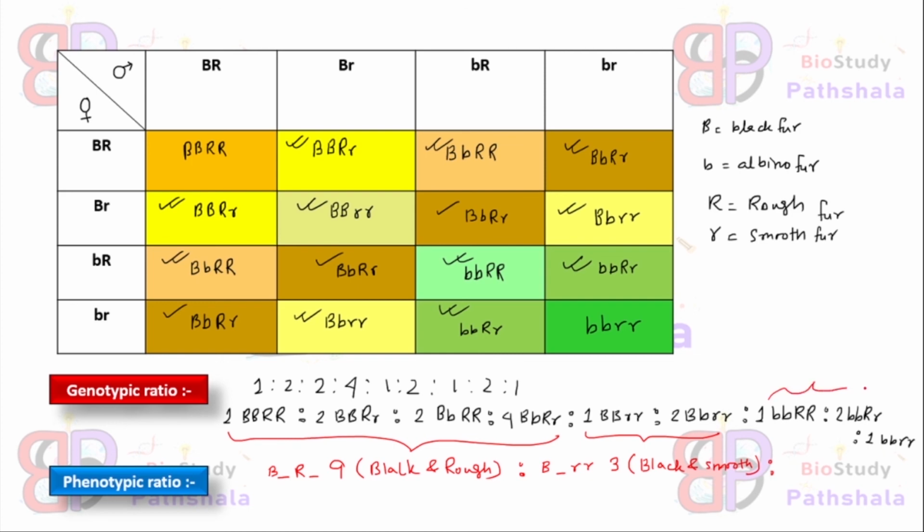Now these 3 progenies with the genotype that is small b, capital R dash, will show 3 progenies with albino but rough fur, and the last one, that is all at the homozygous recessive conditions, shows one individual with albino and smooth fur, right? So this is the phenotypic ratio for this particular checkerboard.